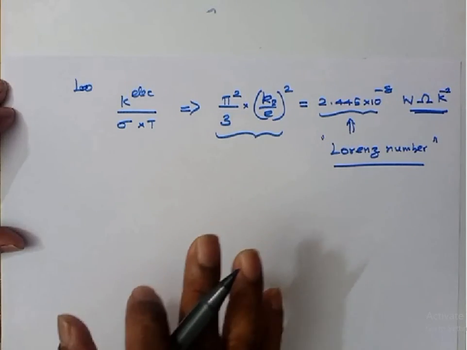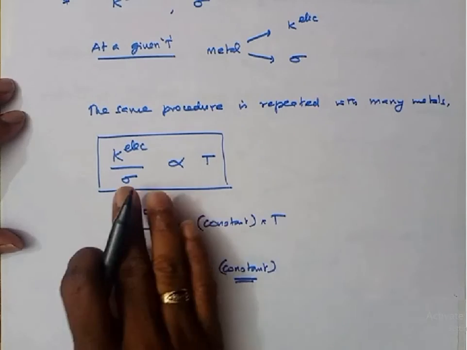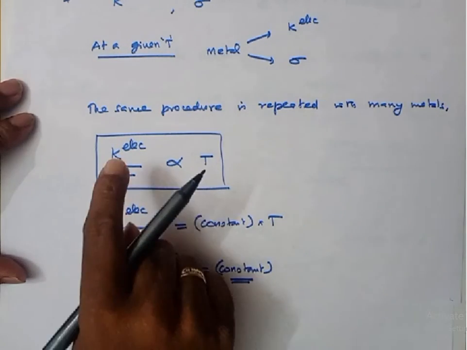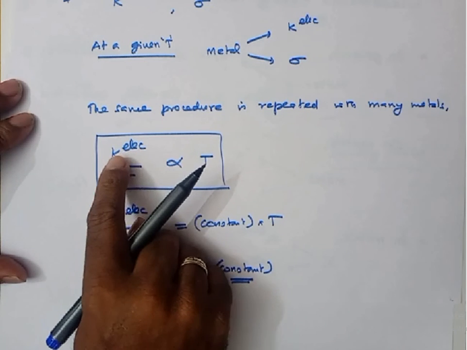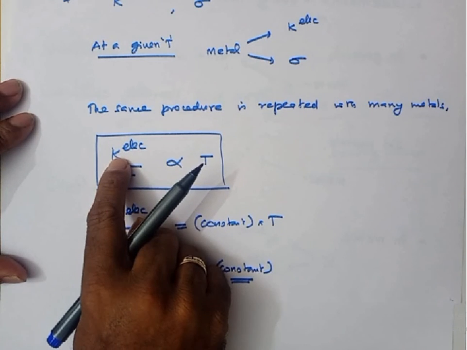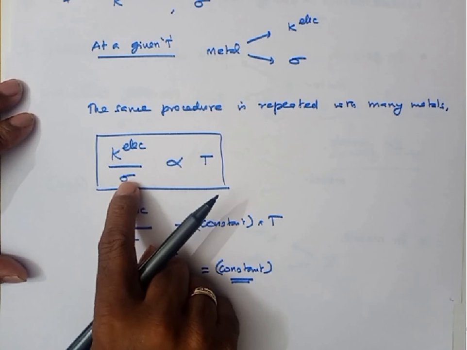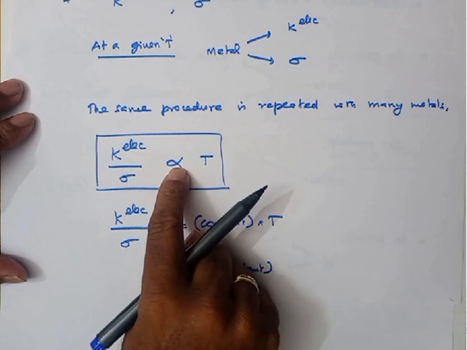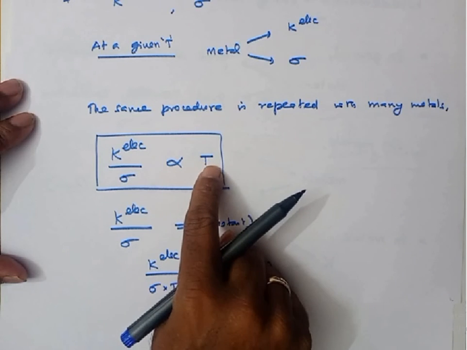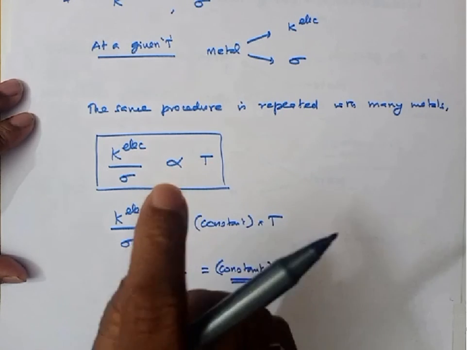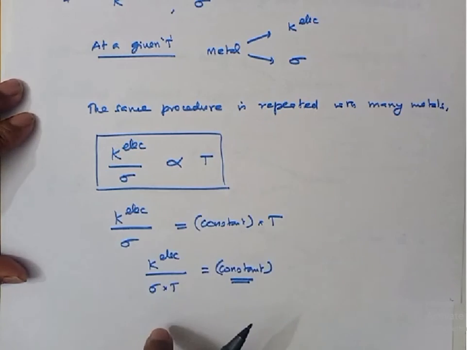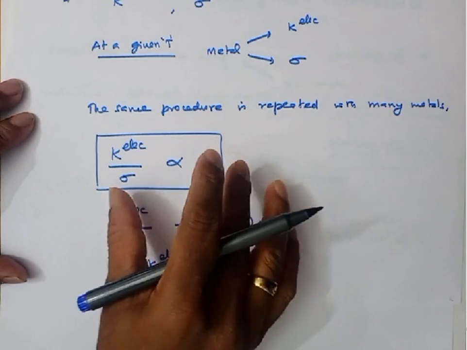Before finishing, let me give the formal statement of Wiedemann-Franz law. The ratio of the electronic contribution to thermal conductivity to the electrical conductivity is directly proportional to the absolute temperature of the material at which these two quantities are measured. This is what we call Wiedemann-Franz law.